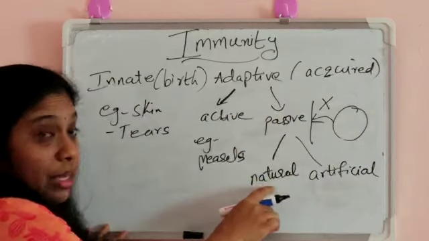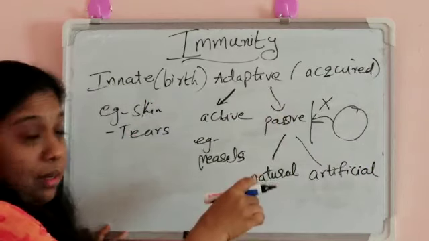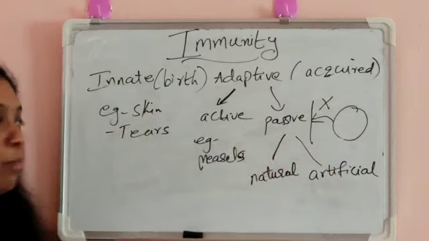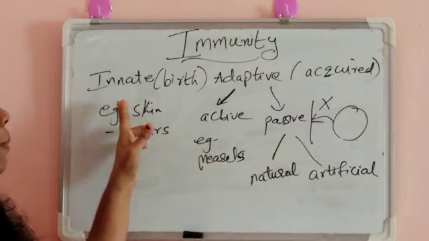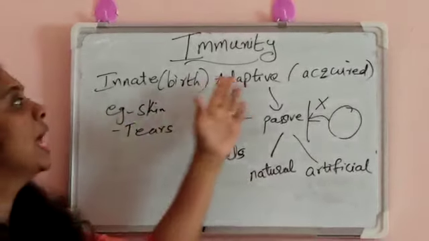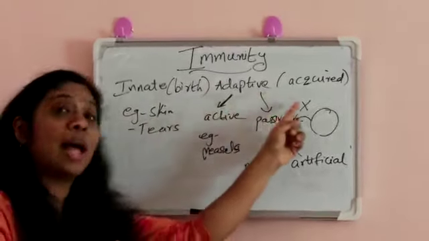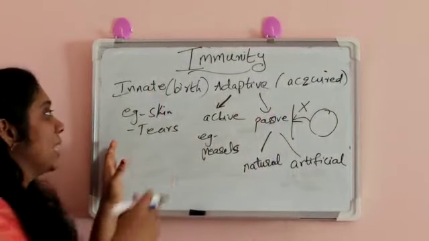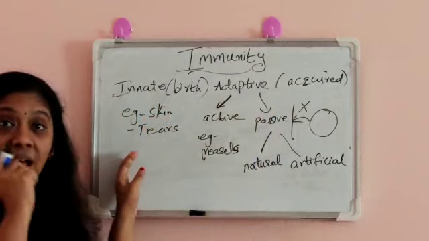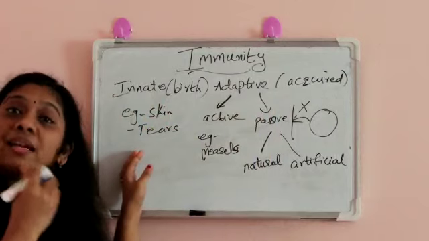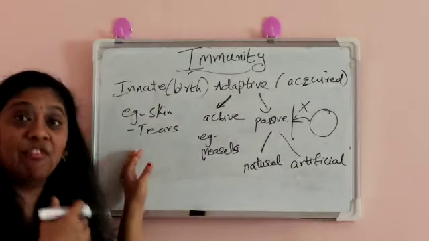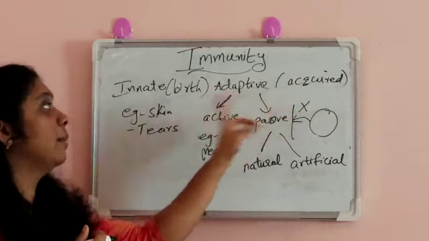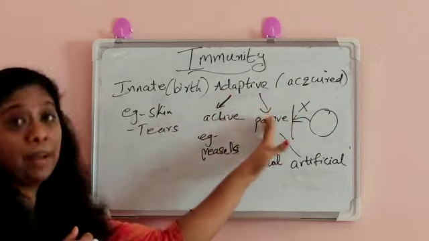Natural is better than artificial. Okay, so these are the different types of immunity. There are two types: innate immunity, which we acquire by birth, and adaptive immunity, otherwise called acquired immunity. Innate immunity has certain defense mechanisms. Examples are skin and tears in the eyes, because they contain certain enzymes called amylase and lysozyme which prevent the infection. Adaptive or acquired immunity has two types, active and passive.